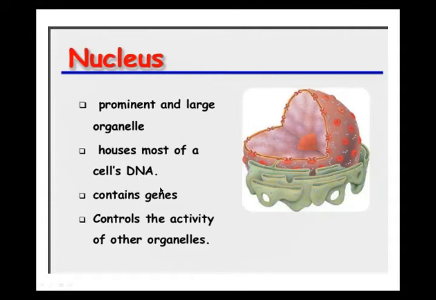Again I'm making a link: the nucleus is present in both animal and plant cells. It is spherical and sometimes irregular in shape, covered with a nuclear membrane, and filled with nucleoplasm, a gel-like substance. The nucleoplasm contains chromosomes, and chromosomes are made up of DNA. And what is the function of the nucleus, beta? The nucleus controls all the activities of the cell.